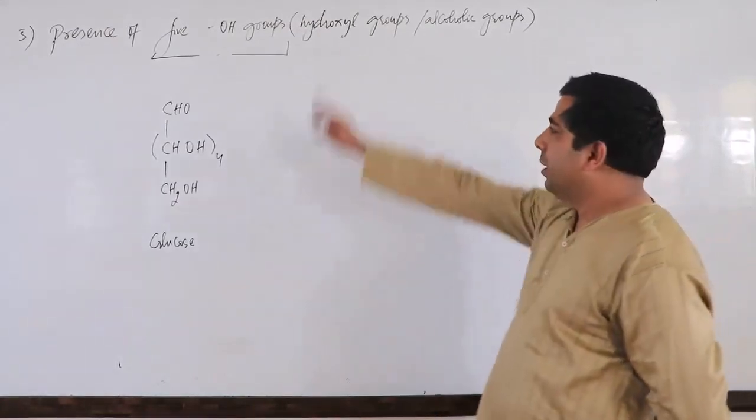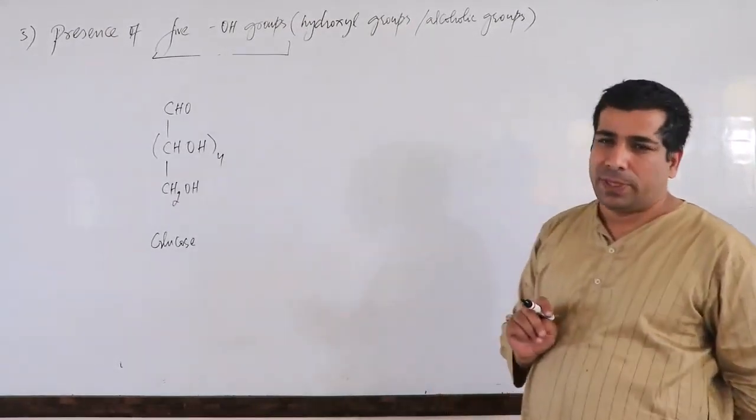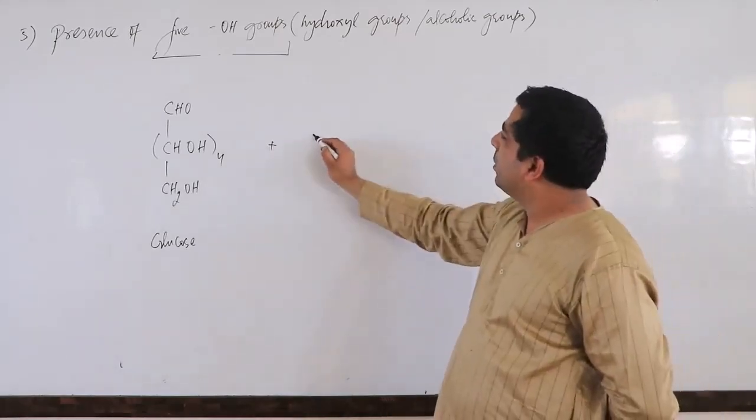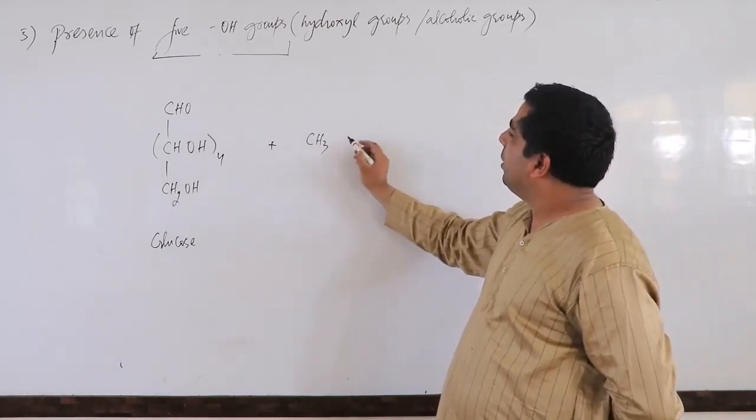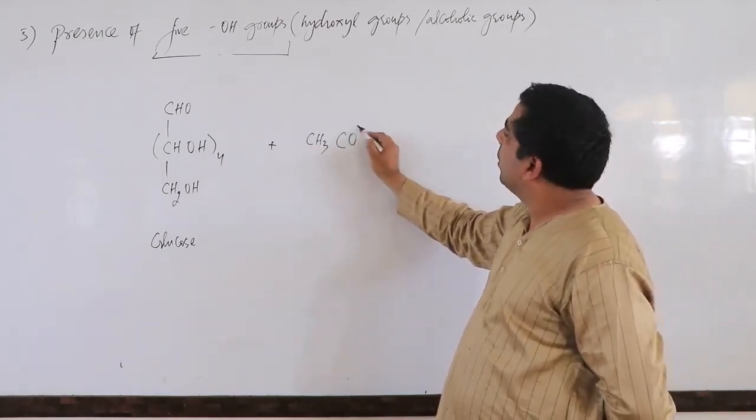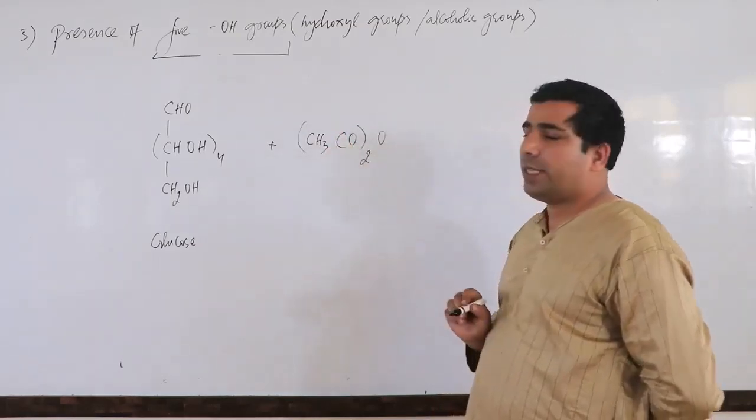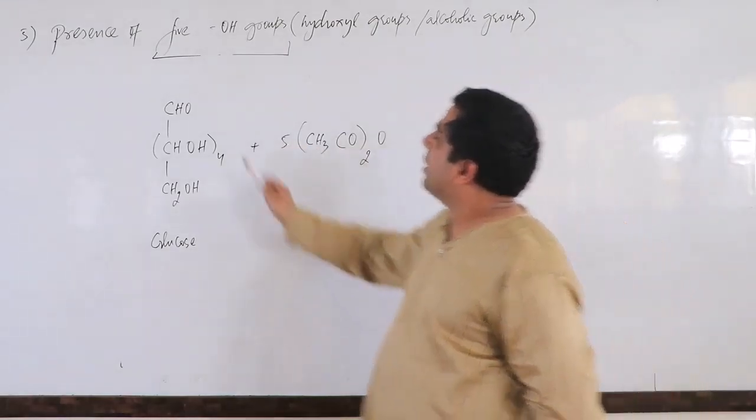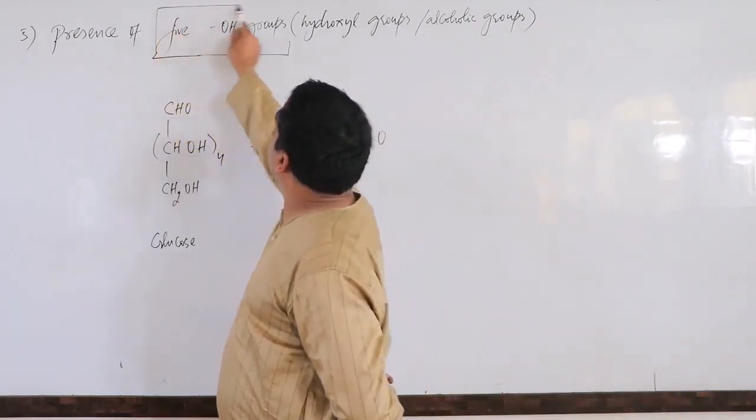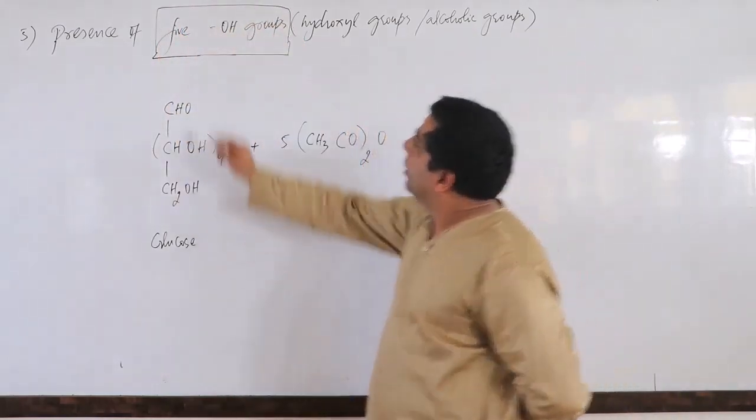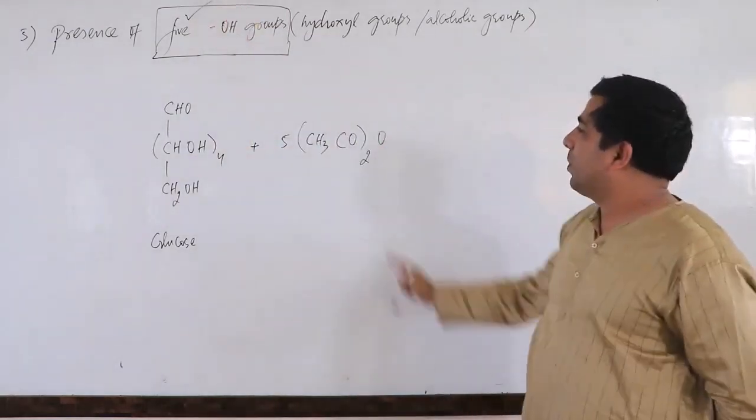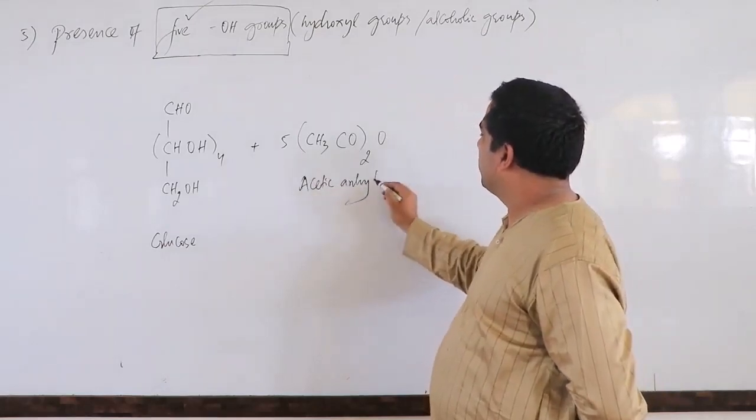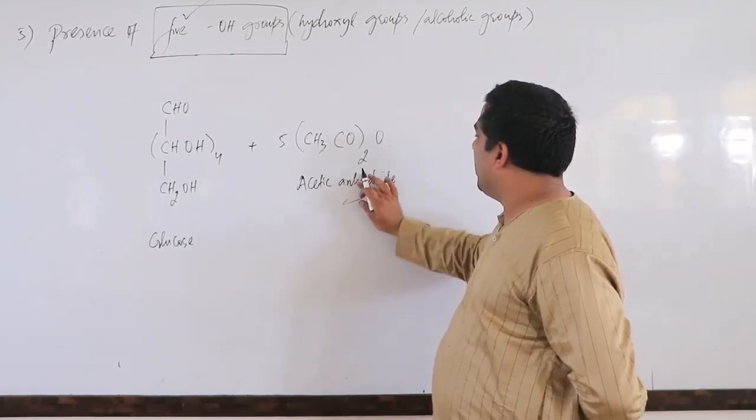How do I determine the presence of 5 OH groups in a glucose molecule? We are doing a process called acetylation. And what is that? We are taking here acetic anhydride, CH3CO whole twice O. This is known as acetic anhydride. And I take this 5 times because I am supposed to show the presence of 5 OH groups. So I need 5 times this particular molecule. It's known as acetic anhydride. Clear?